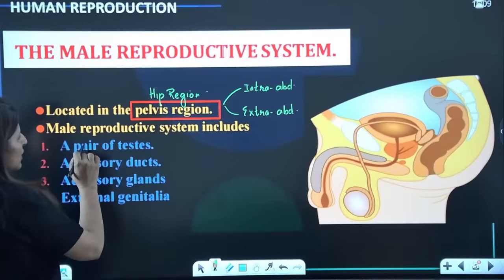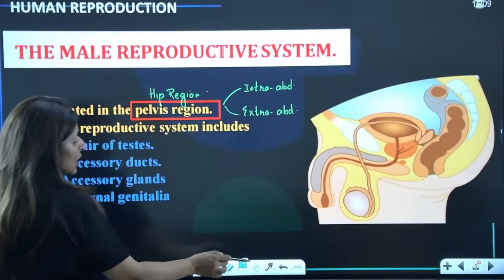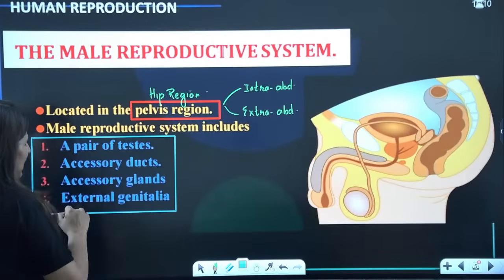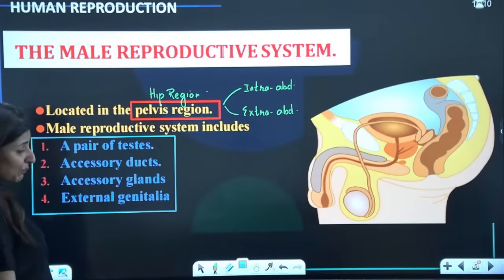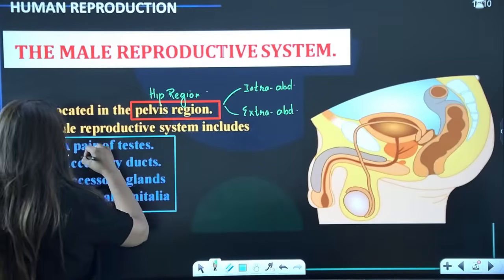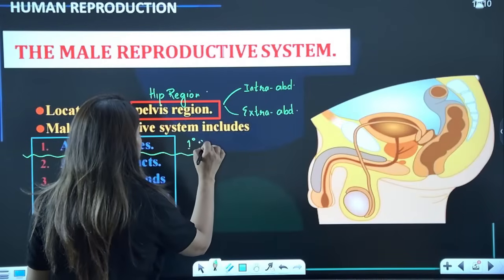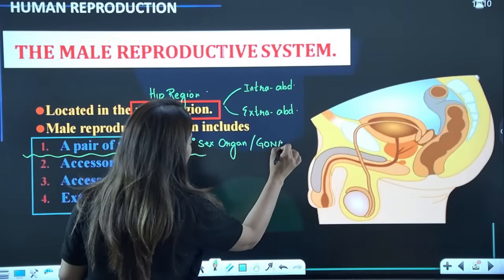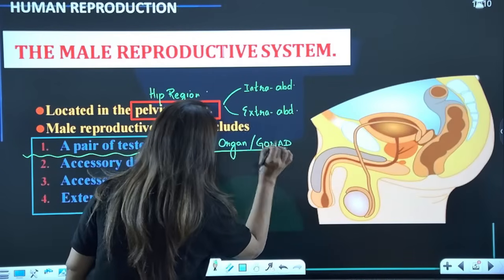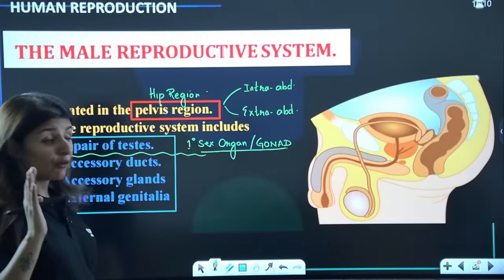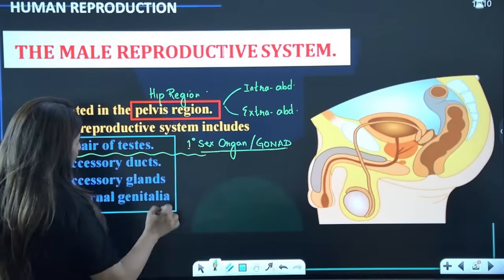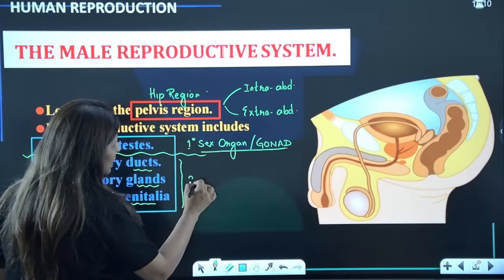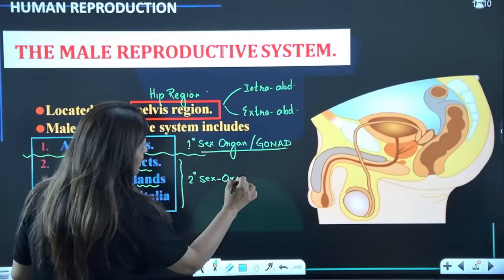Now, what are the components of the male reproductive system, guys? The male reproductive system consists of a pair of testes, accessory ducts, accessory glands, and external genitalia. Now, out of this, the pair of testes constitutes the primary sex organ, also known as gonad, because this is the place where sperm production, that means the gamete formation, is going to occur, while all the other structures, ducts, glands, and external genitalia, constitute the secondary sex organs.